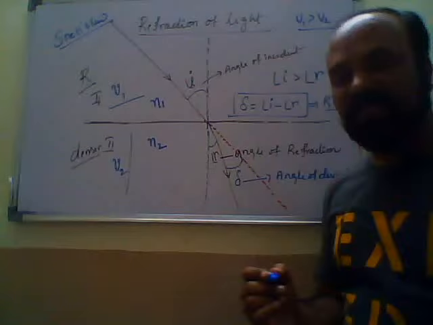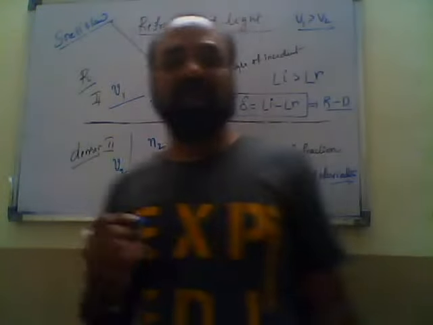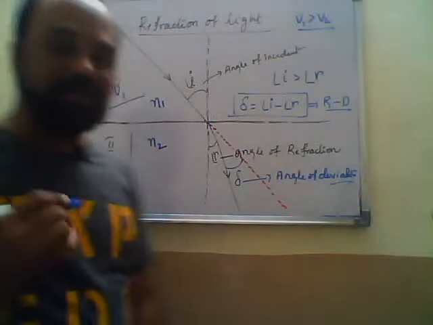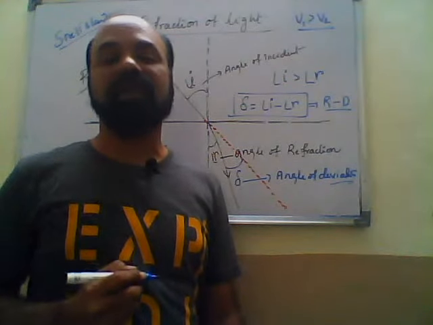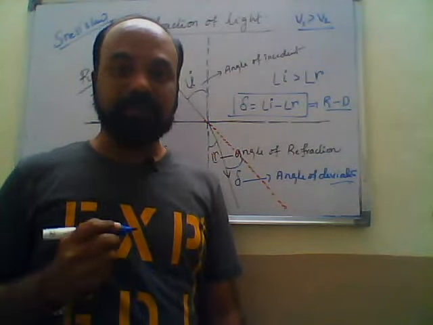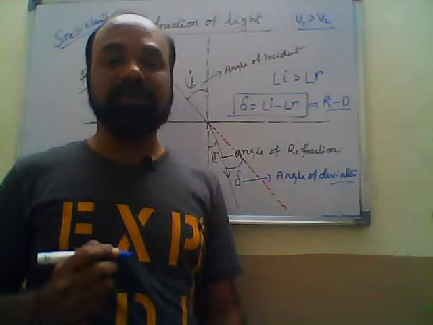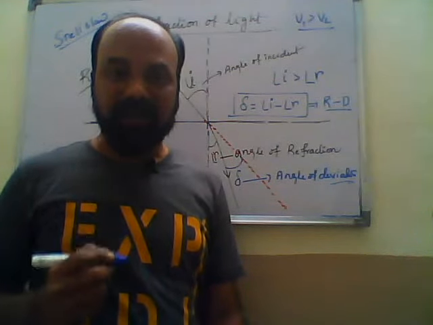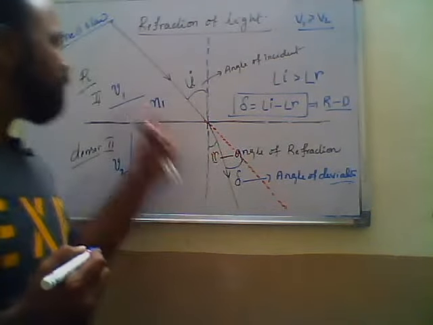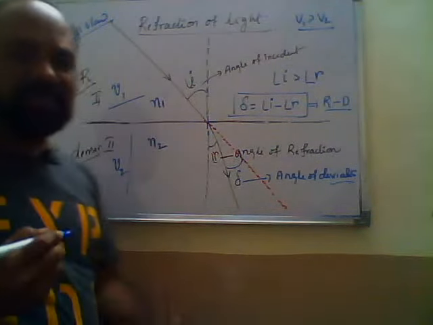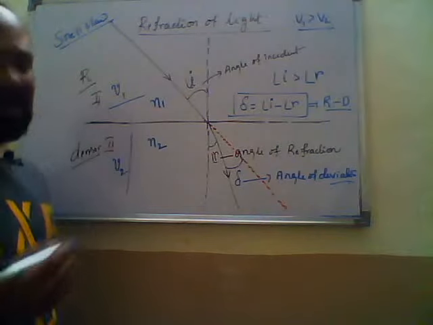What is the meaning of refractive index? Refractive index is nothing but the absolute refractive index. What is the definition of absolute refractive index? It is purely the ratio between the speed of light in vacuum to the speed of light in the given medium. Suppose you take medium 1 with refractive index n1.